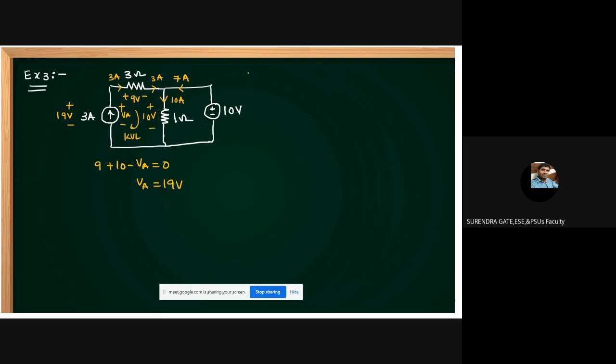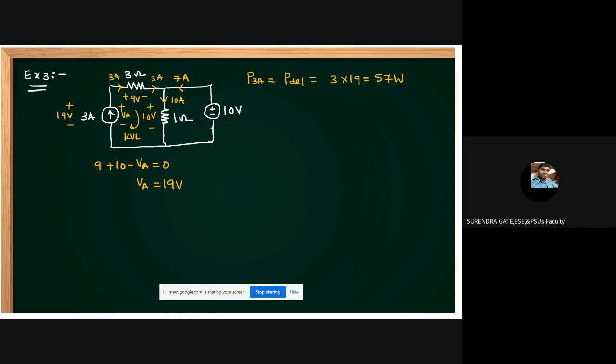Now, what about the 3 ampere source? Is the 3 ampere source delivering or absorbing? It's delivering. P delivered is how much? This is 3 into 19, it's 57 watts. Is it correct?